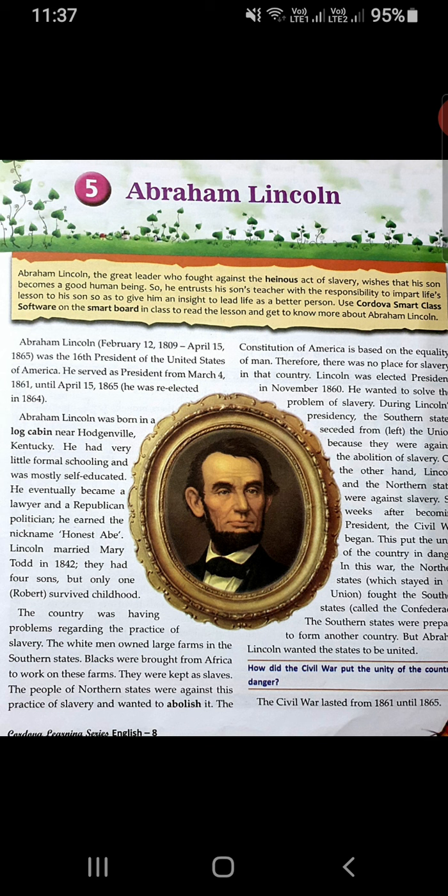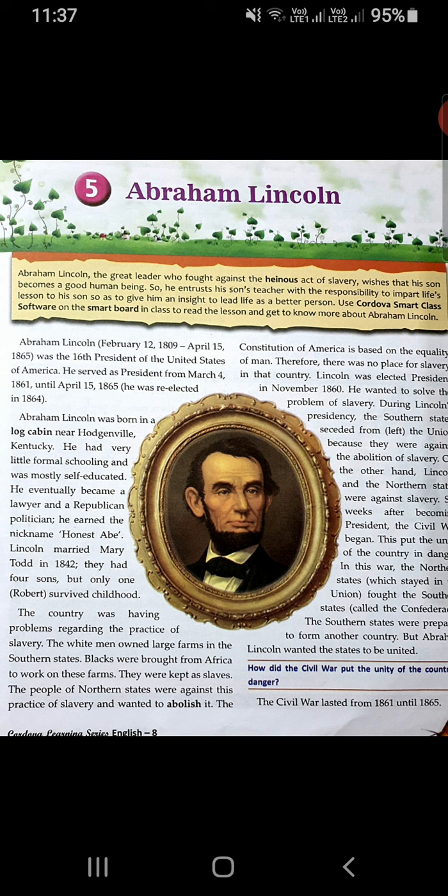This war broke out in April 1861 when the forces attacked Fort Sumter in South Carolina, just over a month after Abraham Lincoln had been inaugurated as the President of the United States. So this is a little bit about the Civil War, which was fought between the northern states of America and the southern states. Abraham Lincoln wanted the states to be united.